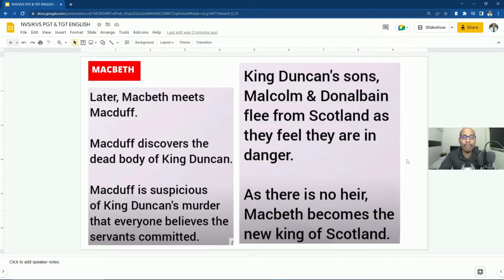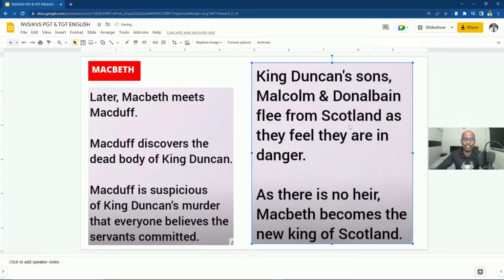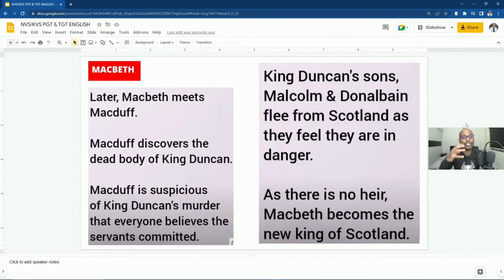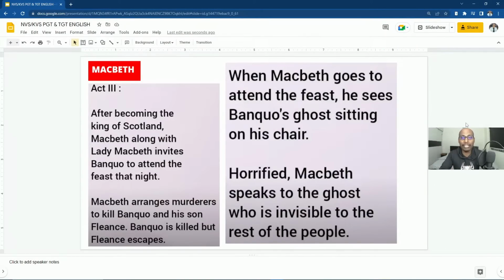Then later Macbeth meets Macduff. Macduff discovers the dead body of the king, and he suspects something wrong in this entire act. Macduff is suspicious of King Duncan's murder, which everyone believes the servants committed. Then what happened? They realized that Duncan was murdered by Macbeth. So King Duncan's sons Malcolm and Donalbain flee from Scotland as they feel they are in danger. They understood that Macbeth would kill these boys also. As there is no heir, Macbeth becomes the new king. So according to the prophecy of the three witches, now Macbeth became the king of Scotland.